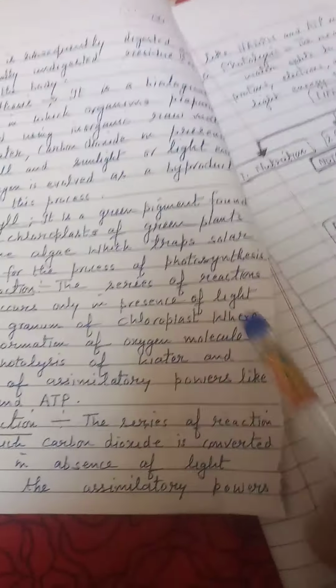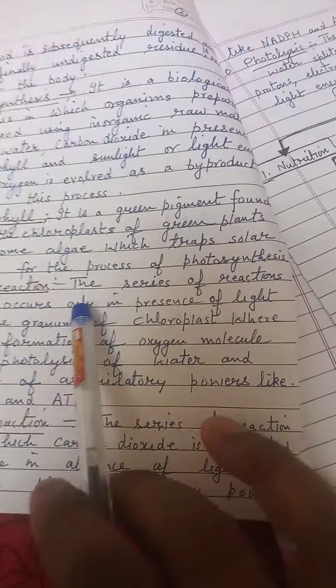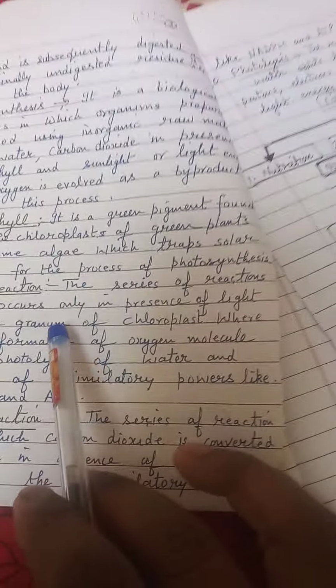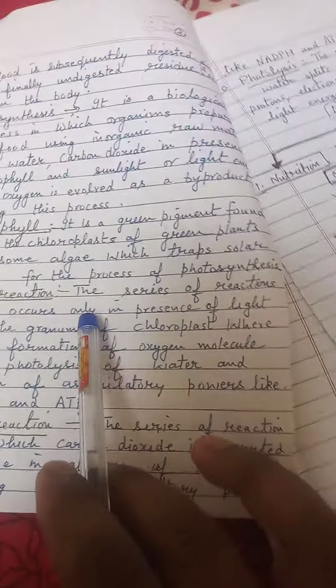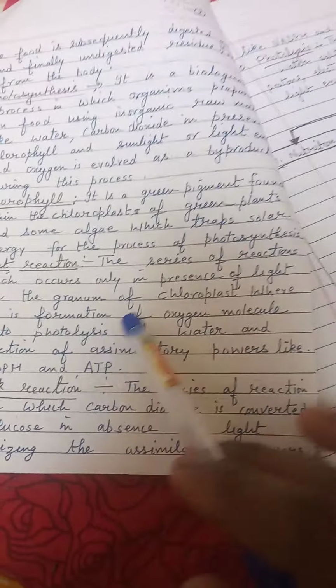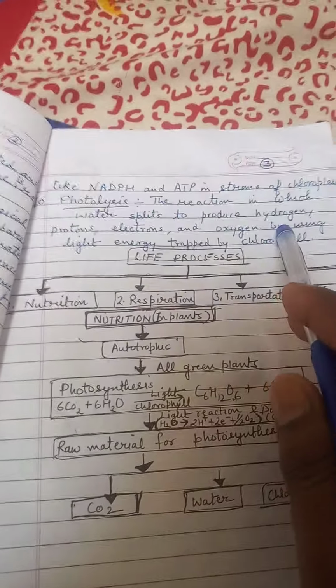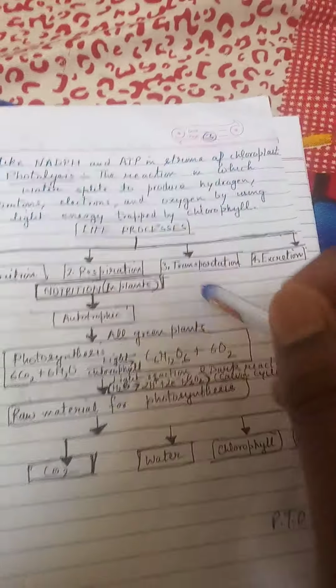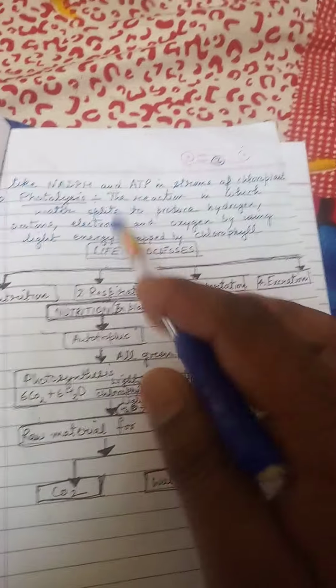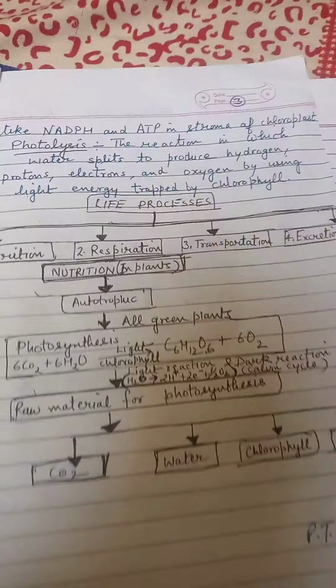Light reactions are those reactions which take place in the presence of sunlight, and these take place in the grana of the chloroplast. And dark reactions are those reactions which take place in the stroma of the chloroplast, and both are compulsory for the preparation of food in plants. And now photolysis means the reaction in which water splits to produce hydrogen, protons and electrons. This also happens in the process of photosynthesis.